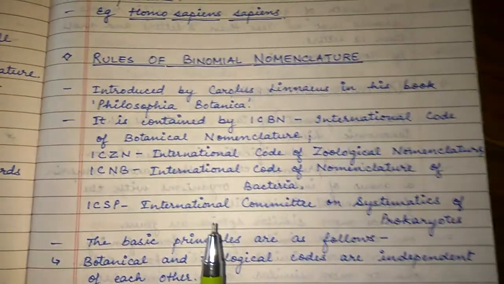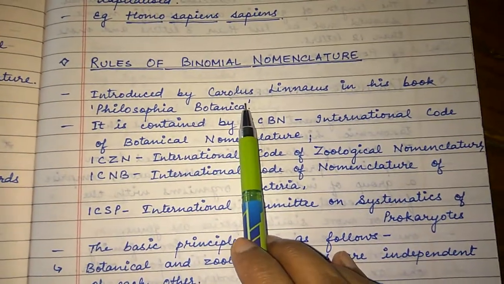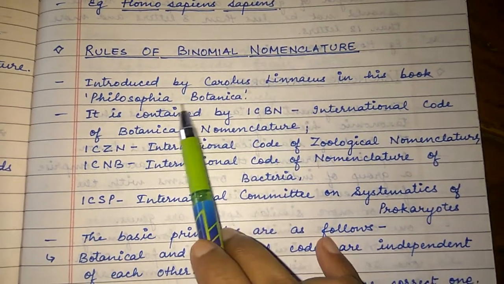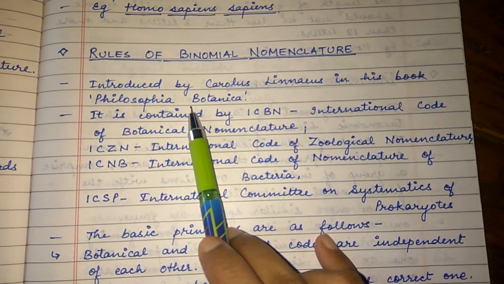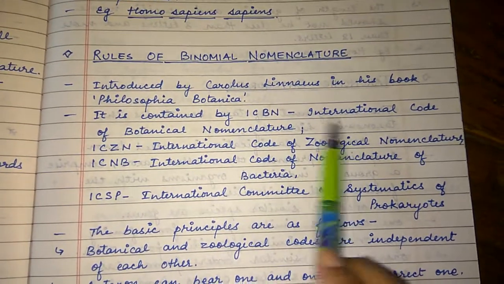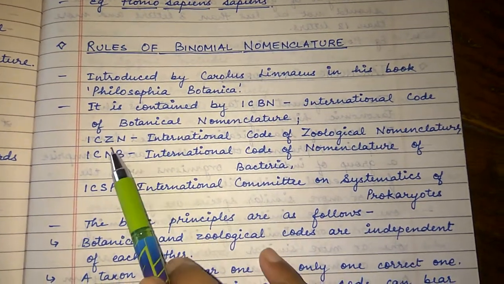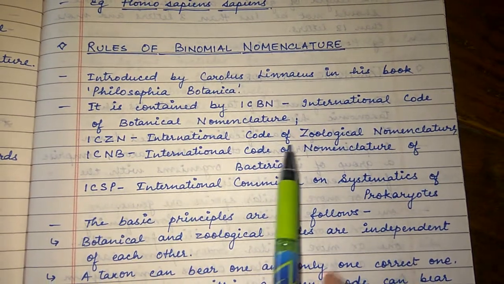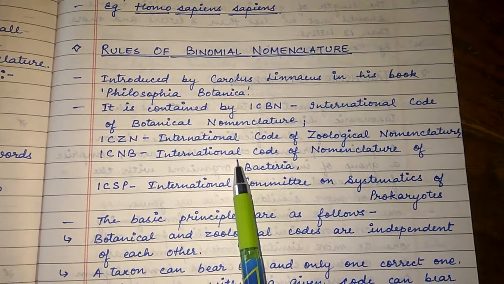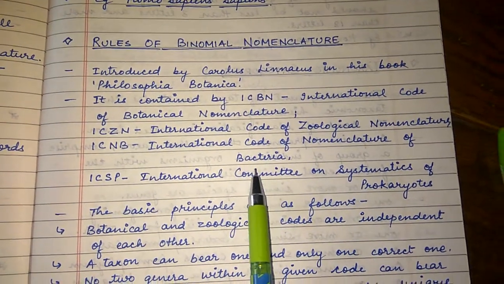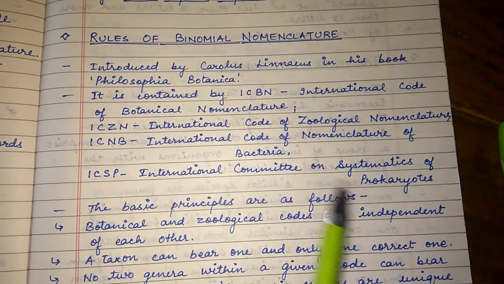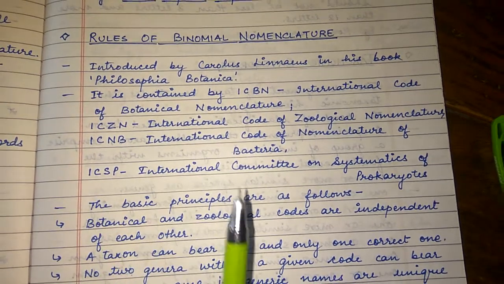Now, some rules of binomial nomenclature. It was introduced by Carolus Linnaeus in his book Philosophia Botanica, which is governed by ICBN, the International Code of Botanical Nomenclature, then ICZN, the International Code of Zoological Nomenclature, then ICNB, the International Code of Nomenclature of Bacteria, then the International Committee of Systematics of Prokaryotes, that is ICSP.